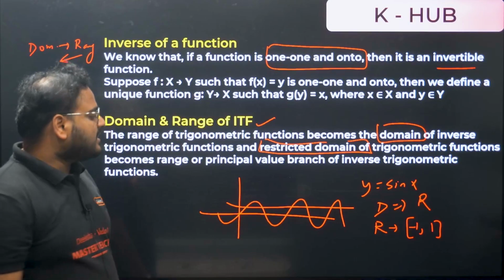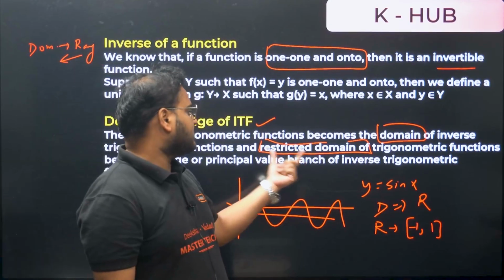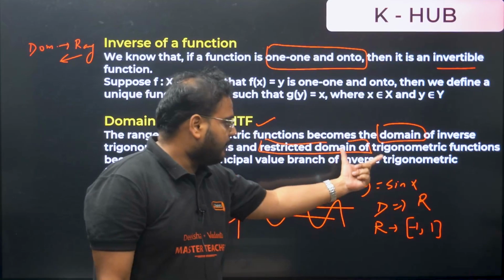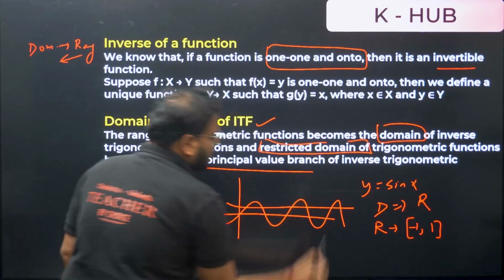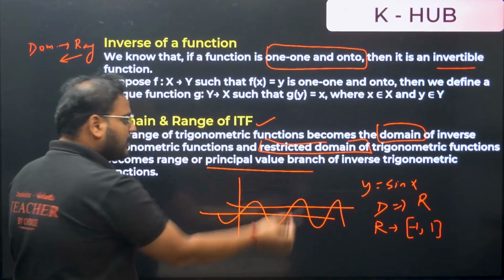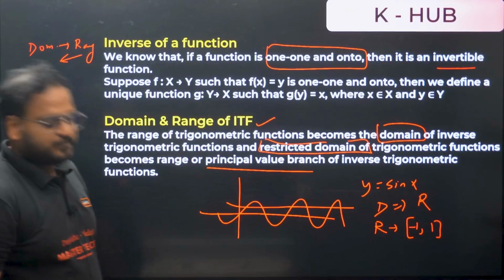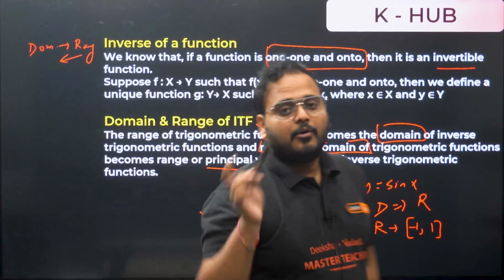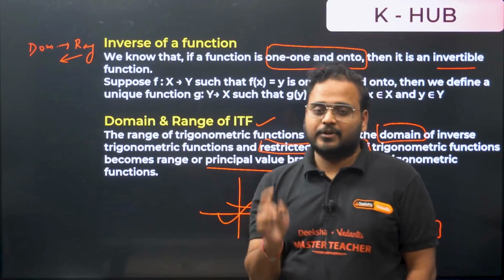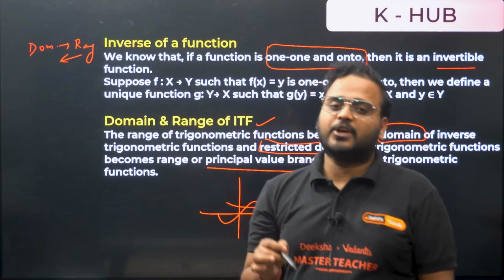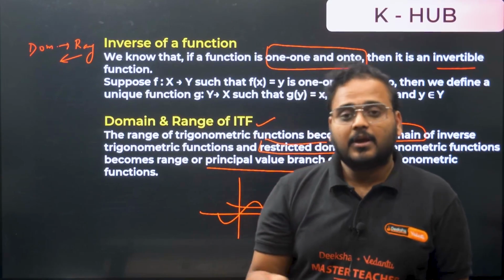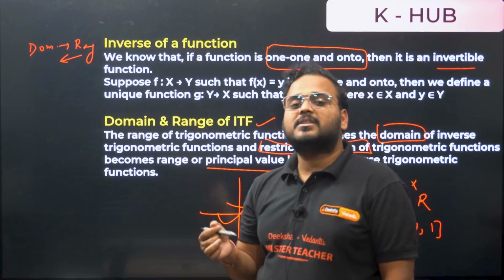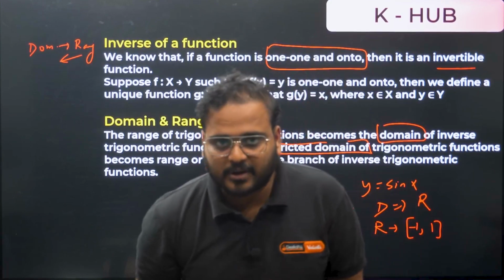This restricted domain of trigonometric function is basically becoming the principal value branch of the inverse trigonometric function. I'll repeat myself. First of all, we cannot find the inverse of any trigonometric function without making any restriction to the domain. So we'll do restriction of a domain of trigonometric function.